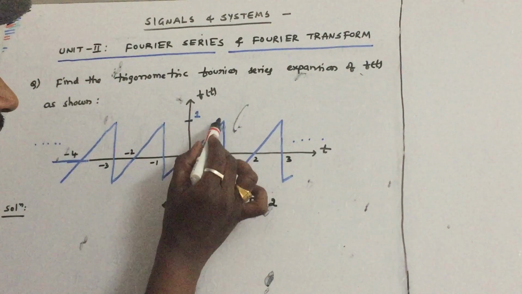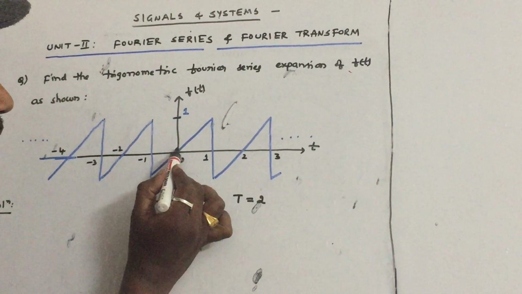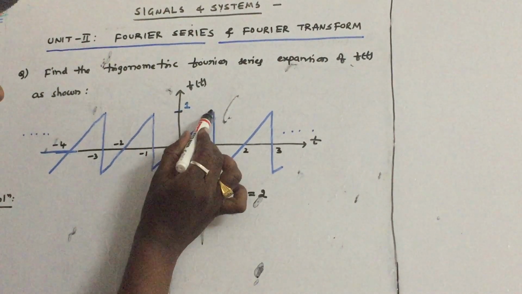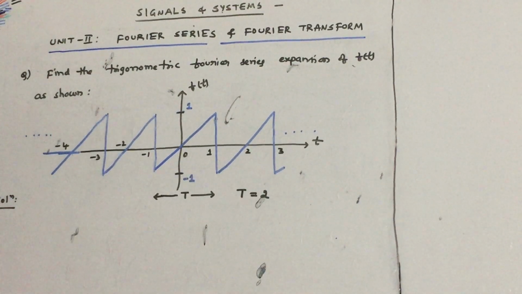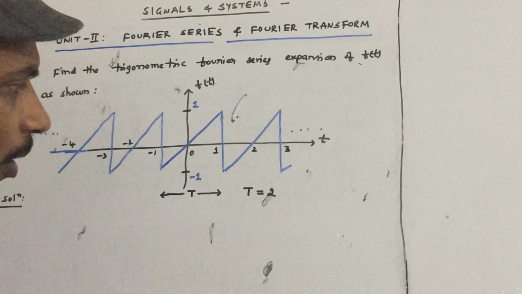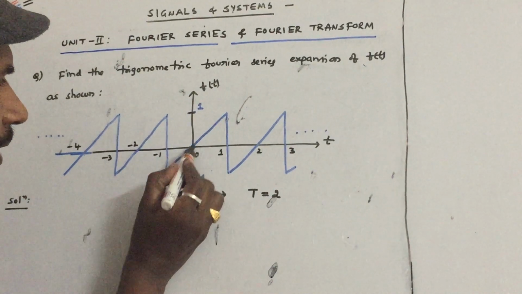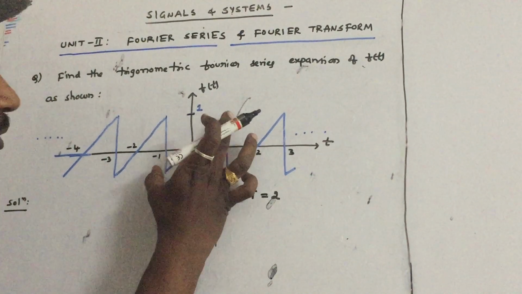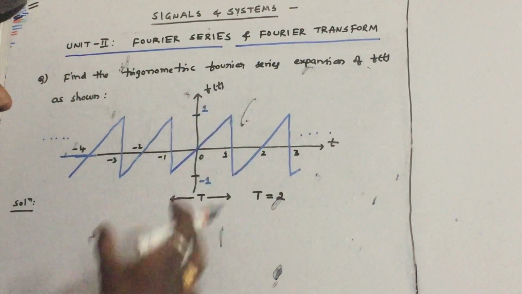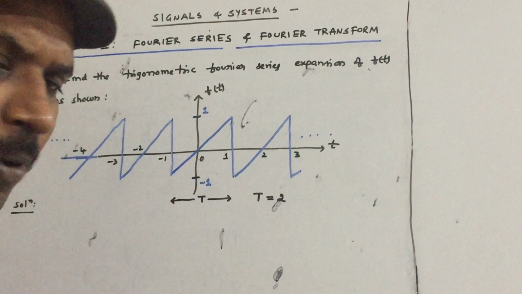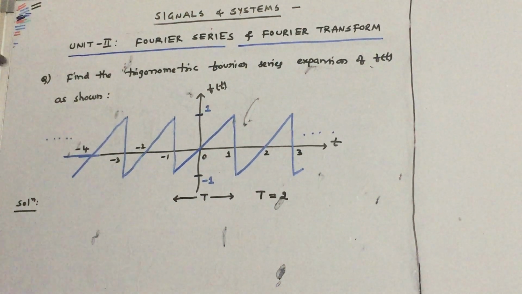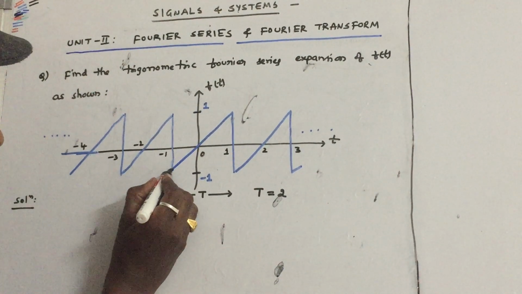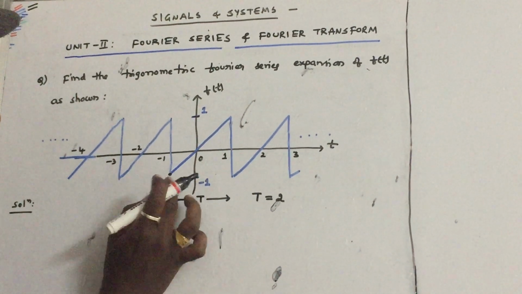You can take also this cycle from 0 to 2, but you have to find out the equation of this straight line and the equation of this straight line, so the complexity of the problem increases. If you take only this portion as one cycle, you have to find out only one equation. So the simplification of the problem is very easy.